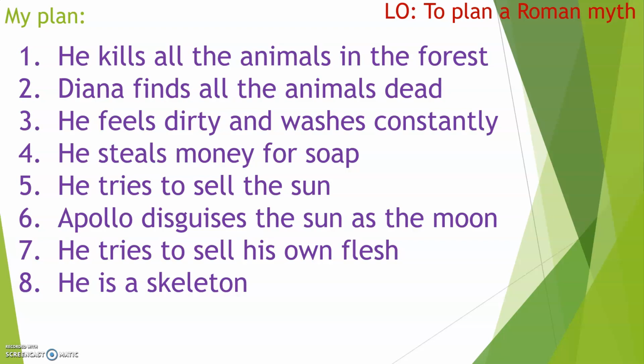Apollo, being the sun god, does not want this to happen, so he disguises the sun as the moon. Obviously, now our main character can't sell the sun, so he tries to sell his own flesh. He starts cutting off bits of his arms and his legs and his face and his head to sell his own flesh. And then when everyone turns up at the end, he's just a skeleton because he has cut all of the flesh off him and he is a goner.